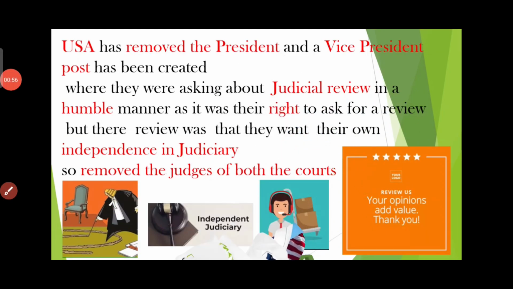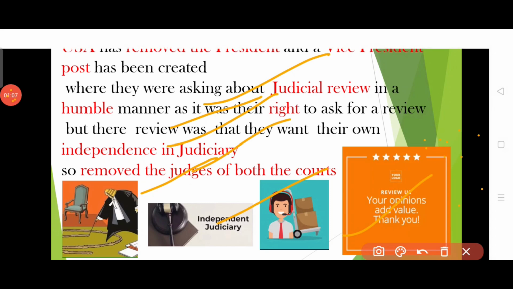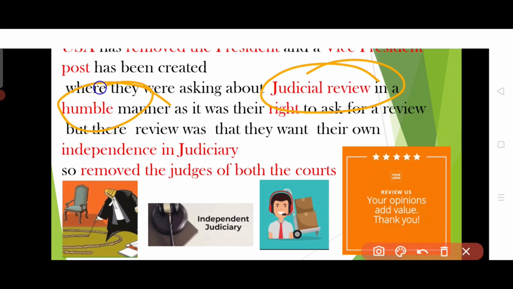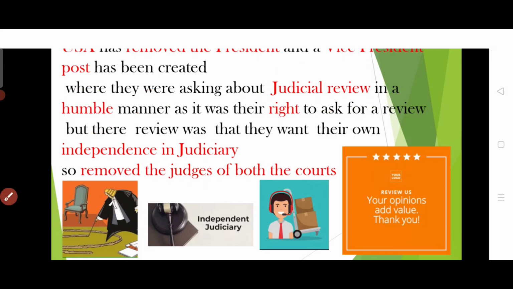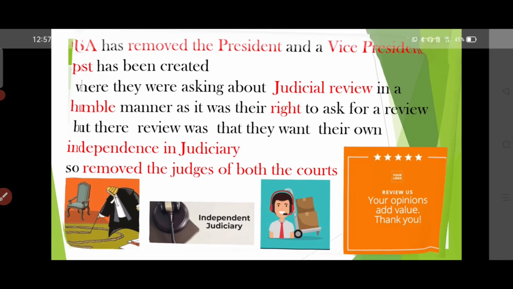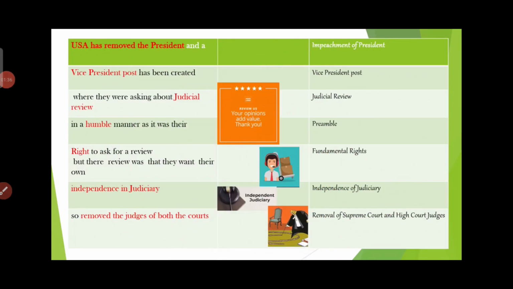See, with a small story, you can remember everything that was adopted from the USA. The USA has removed the president and a vice president post has been created, where they were asking about judicial review in a humble manner, as it was their right to ask for a review, but their review was that they want their own independence in judiciary. So remove the judges of both the courts. If you remember this small story, you can easily find all the sources that have been adopted from the USA.